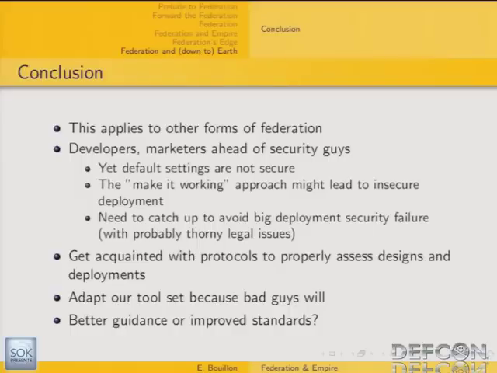Of course, this approach applies to other forms of delegation of a federation. In this field, developers and marketers are ahead of security people, so default security settings are not secure.